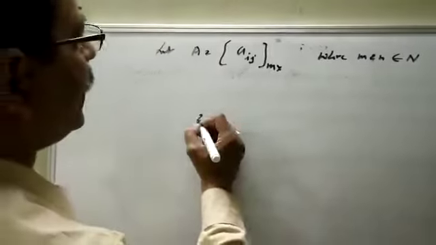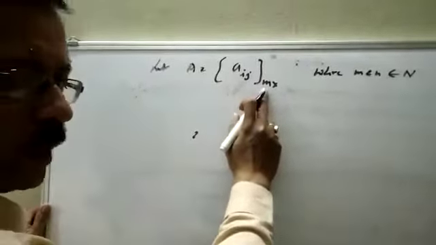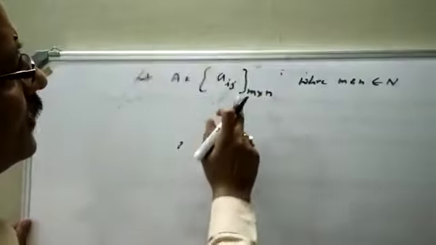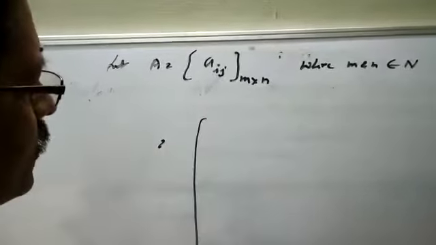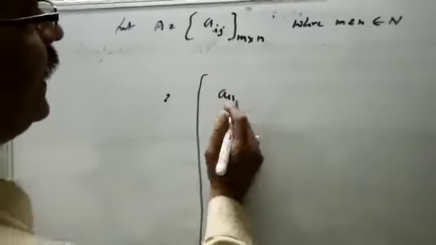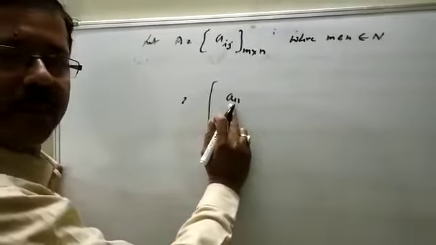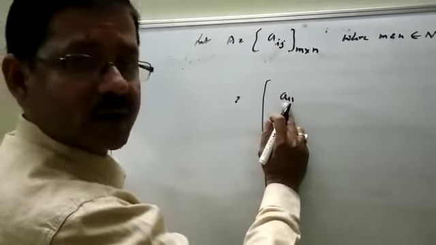This matrix contains m rows and n columns. So this is A11, the element of the first row and first column.